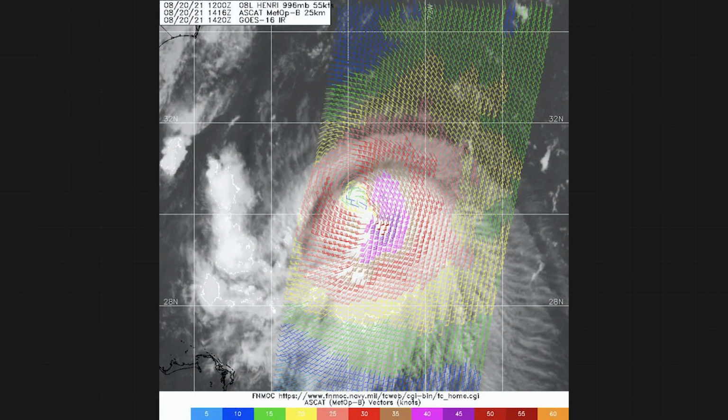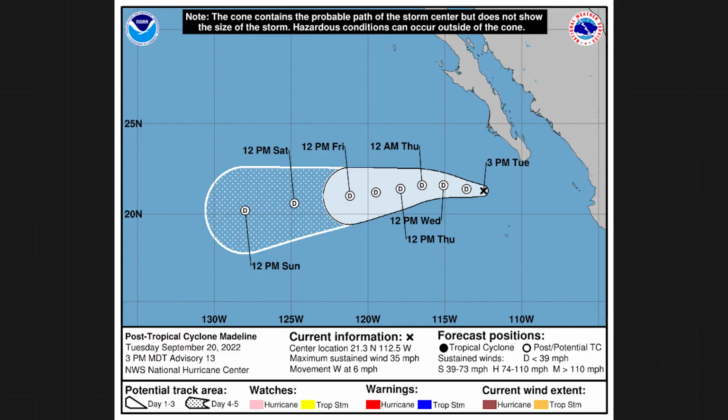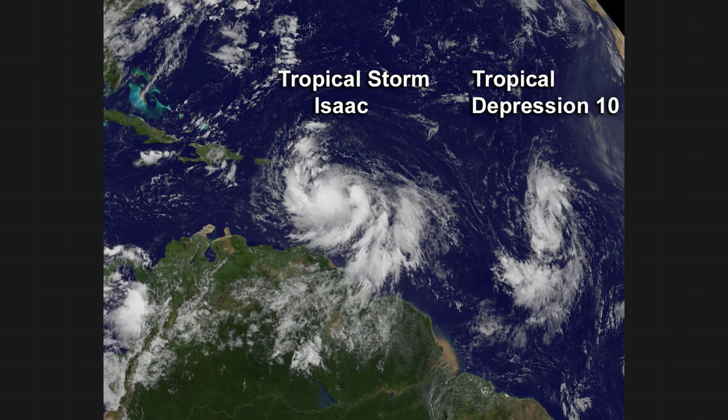Here's what I mean by closed circulation. The winds make a full circle. Here's an example of a closed circulation on an air pressure map off the coast of Australia. Now, if we get a closed circulation but winds are below 39 miles per hour, we call it a tropical depression. That's depicted with a D on the National Hurricane Center's maps. Tropical depressions are always the beginning of a named storm's life cycle, and sometimes, if a storm dies in the tropics or weakens below tropical storm strength, it ends its life as a depression too.